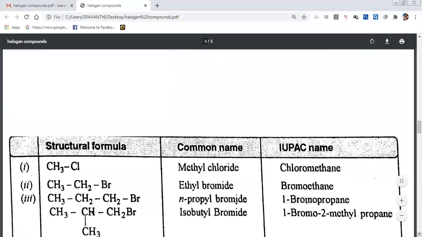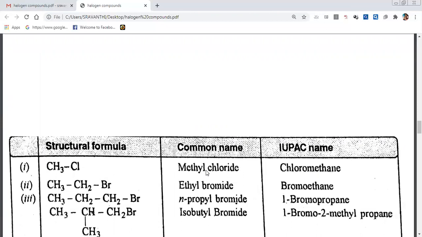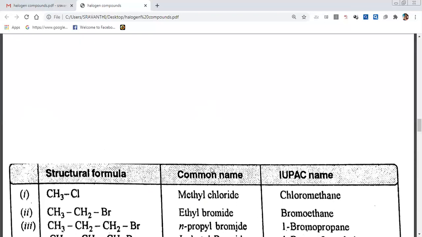For any compound, two names are there. One is the common name, one is the IUPAC name. In common names, alkyl comes first, halogen last, like methyl chloride. In IUPAC names, the substituent comes first, the main chain comes last. If it is methyl, what is it? It is methane. From methane, we replace one of the hydrogens with chlorine. That's why it is methyl chloride. Alkyl, methyl, ethyl, propyl, comes first.